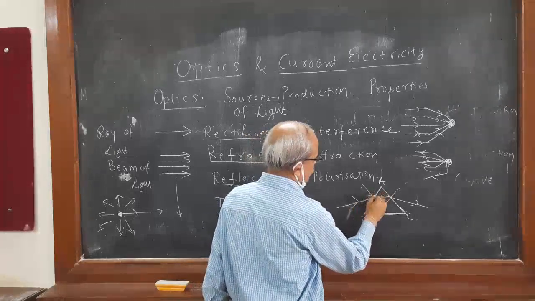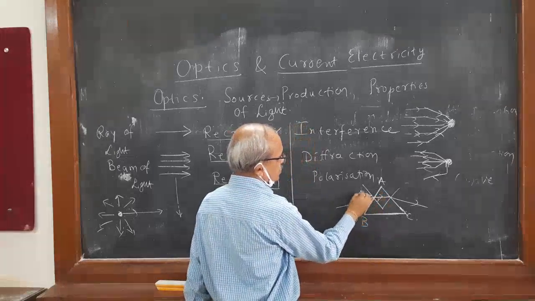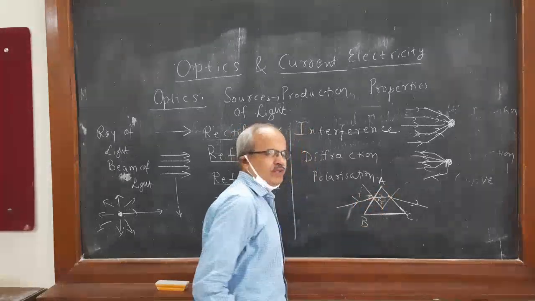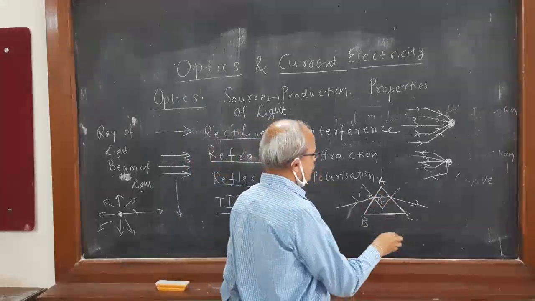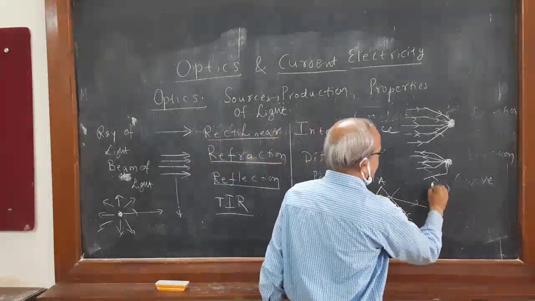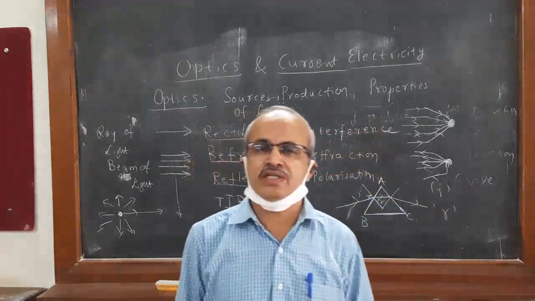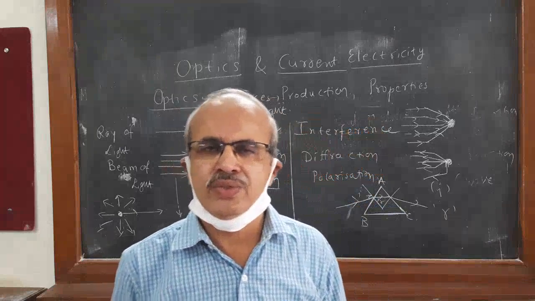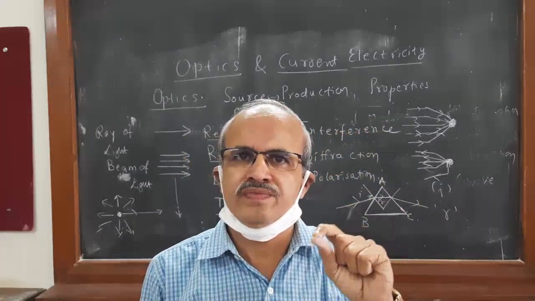This is called the angle of refraction. These angles play a very important role. You mention those angles properly. I is the angle of incidence, R is the angle of refraction or reflection. Whatever is there, you mention that angle properly.